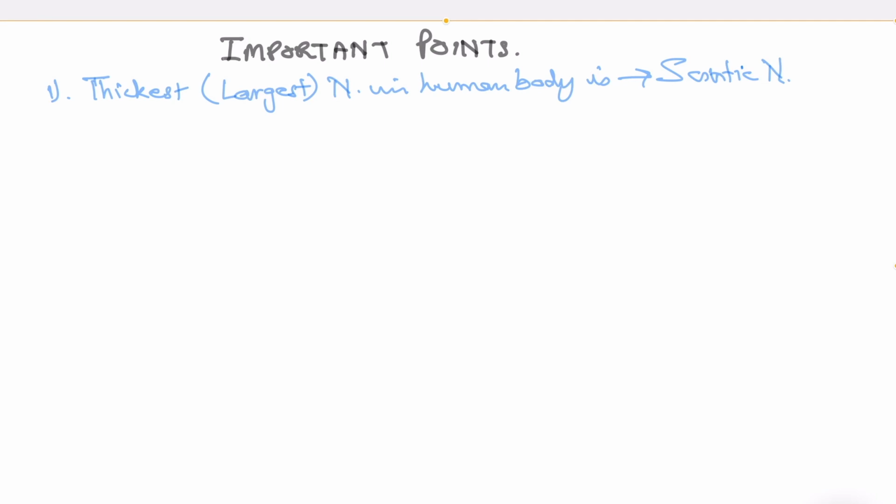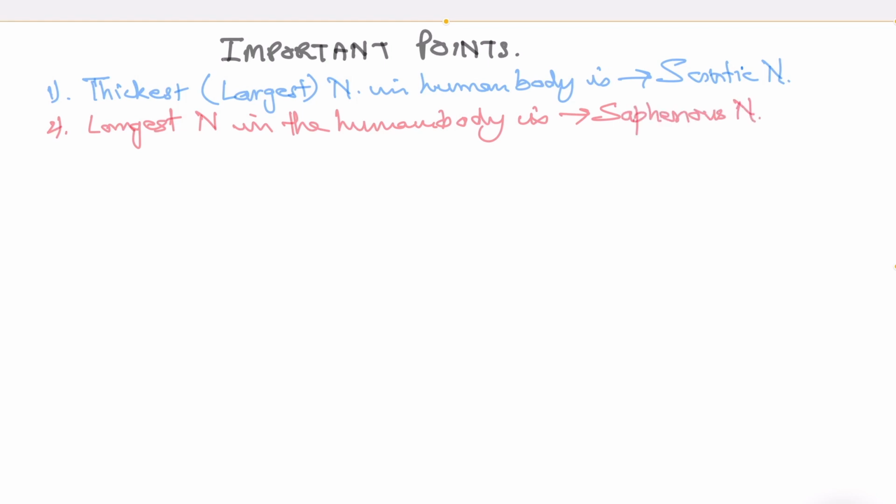Remember that the largest nerve in the human body, when we talk about largest, means the bulk, the thickness, and that is the sciatic nerve. The longest nerve in the human body is the saphenous nerve. This can also be asked as the longest cutaneous nerve in the human body, the saphenous nerve.